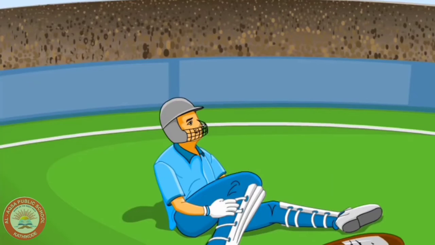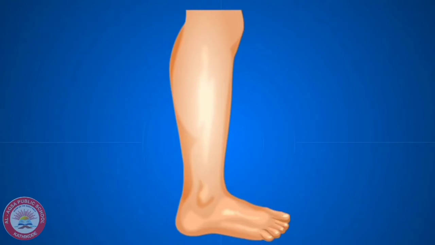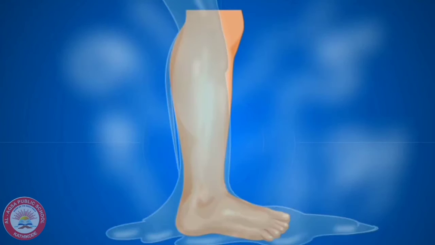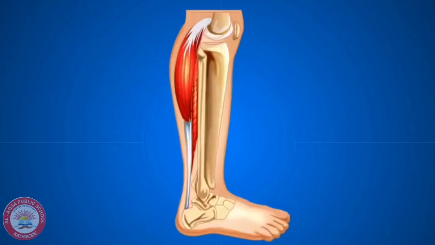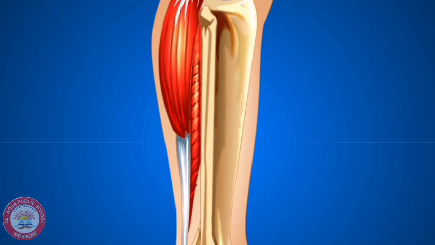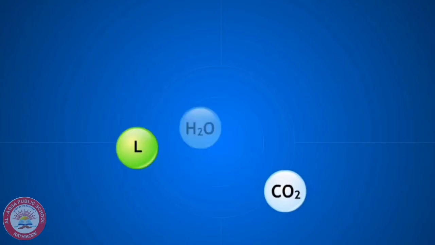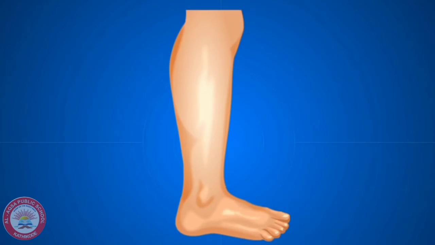Now, what can we do to relieve these muscle cramps? We can have a hot water bath or a massage in the affected area. This will help in increasing the blood circulation in that area. More blood means more oxygen. So, in the presence of oxygen, the lactic acid will be broken down into carbon dioxide and water, and the cramp will be released.